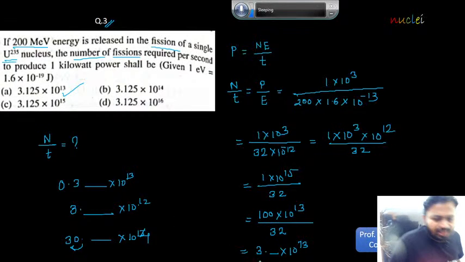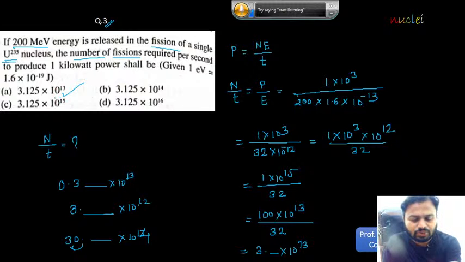But here we are getting the answer as 3 point something into 10 raised to 13 and hence the answer option A will be correct. Is this knowledge clear for all? Yes. Okay. So these are quite simple questions which you can easily handle with the help of the knowledge of the process of fusion and the fission.